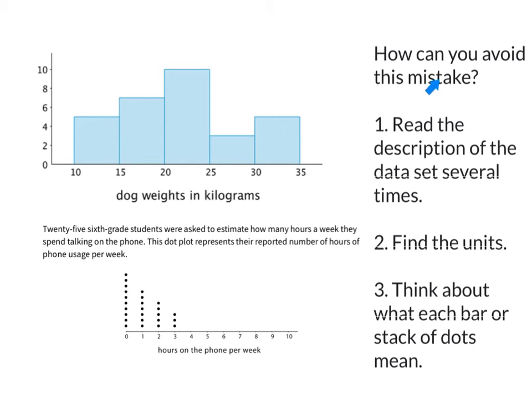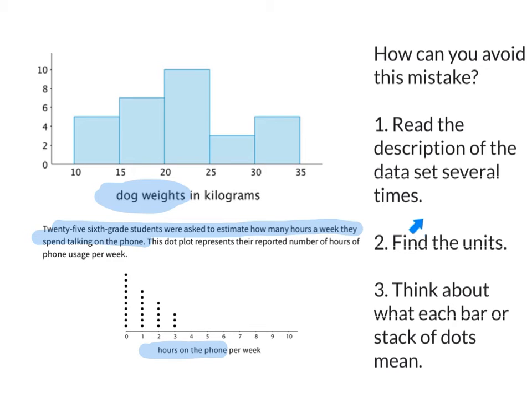So, how can you avoid this mistake? Well, here are 3 suggestions I want to give you. First off, read the description of the data set several times. If I'm looking at this histogram at the top, I want to focus in. That's dog weights. I'm talking about dog weights. Or if I'm looking at the dot plot down below, then I need to read through 25 sixth grade students were asked to estimate how many hours a week they spend talking on the phone. Okay, and again, you might even focus in on hours on the phone. Read that description several times.